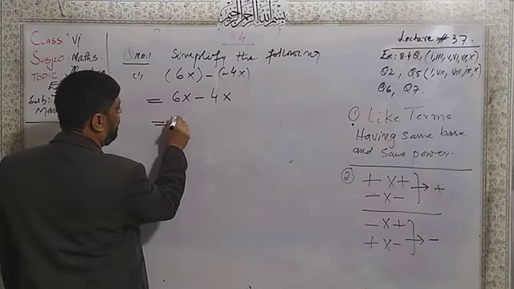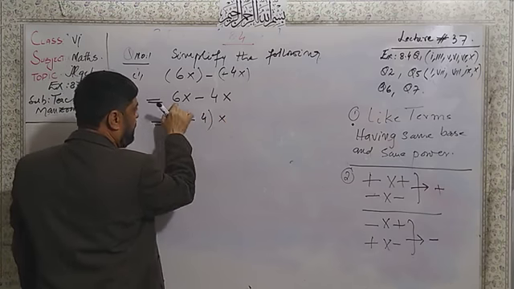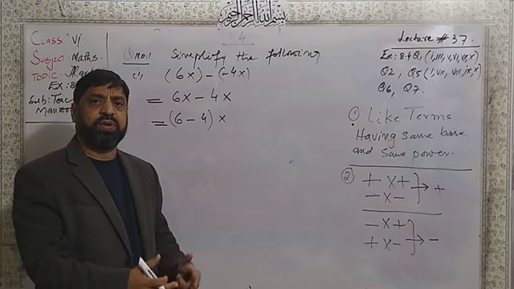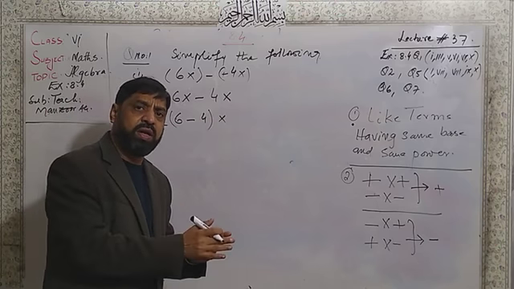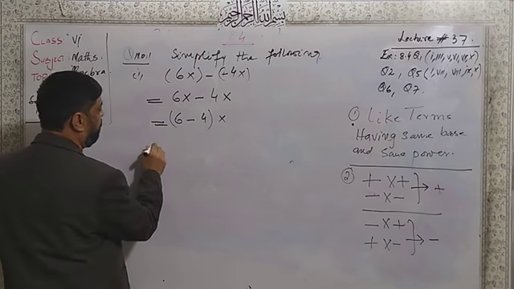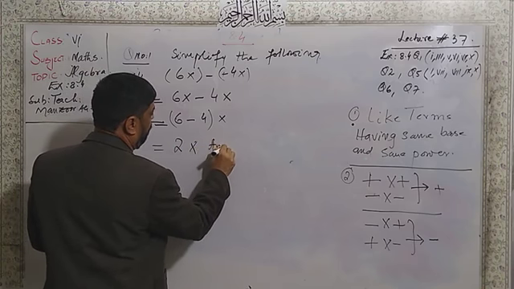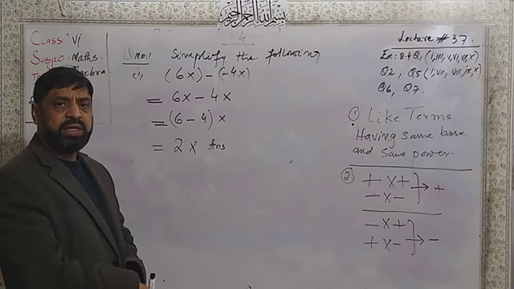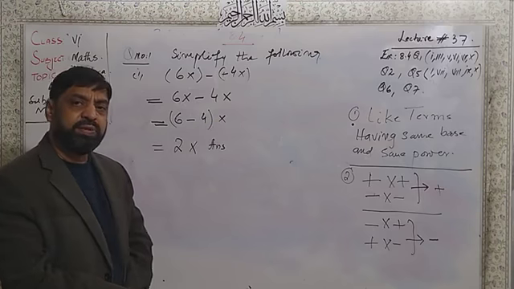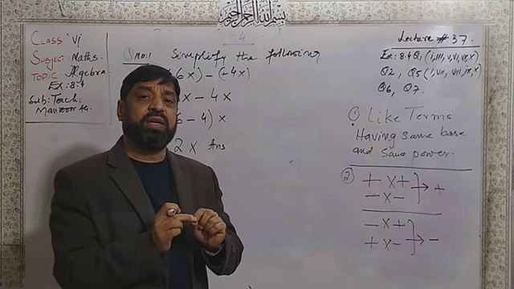Similarly, I can write here 6 minus 4, and these coefficients I will place in a bracket for your explanation. If you write direct answer 6 minus 4, 2x, it's also right. So this answer will be equal to 2x, because we know that 6 minus 4 is 2, and x will be x. Here we will take the base one time, and we will only do the subtraction of the coefficients.